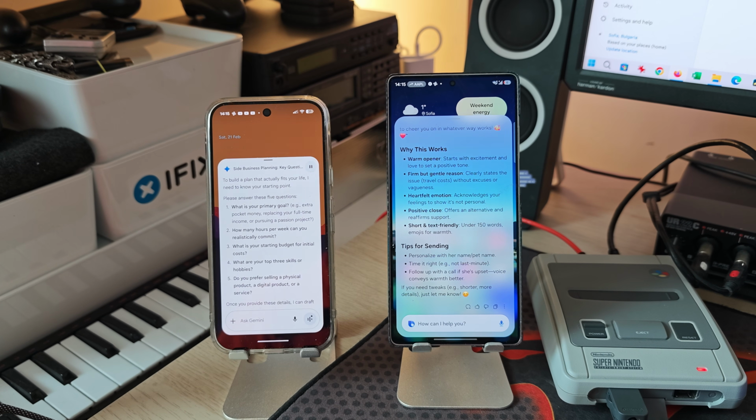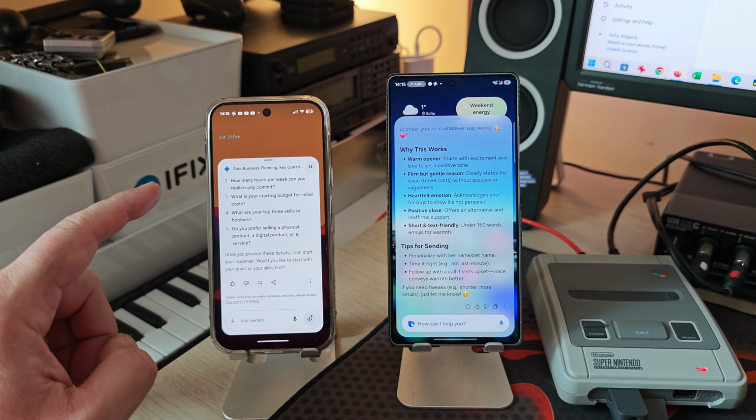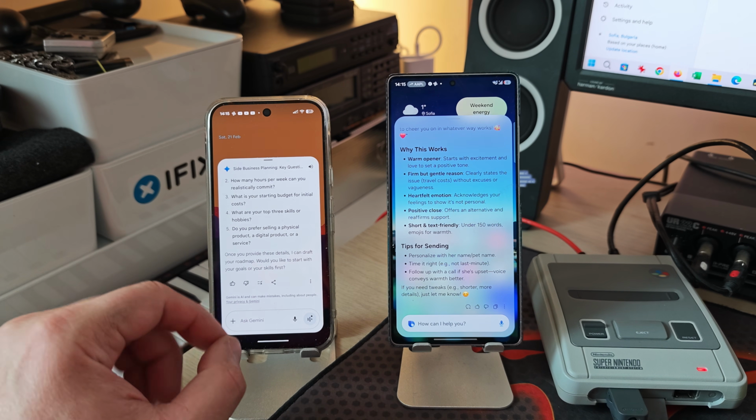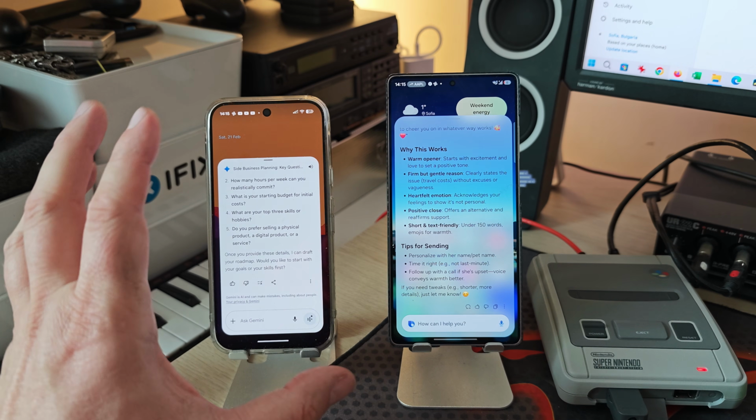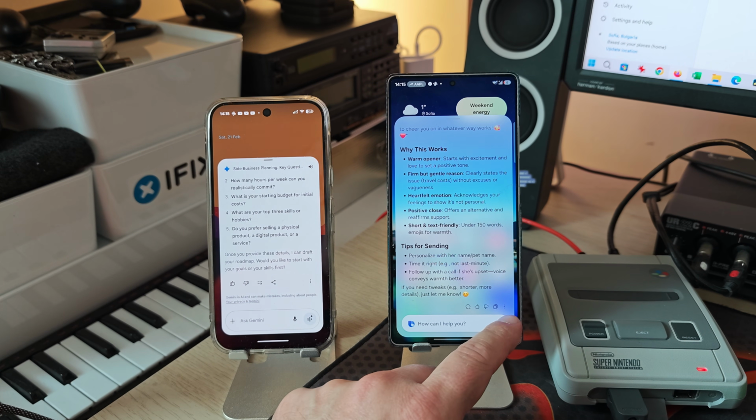2. How many hours per week? 3. What is your starting budget for initial costs? 4. What are your top 3 skills or hobbies? 5. Do you prefer selling a physical product, a digital product, or a service? Once you provide these details, I can draft your roadmap. Would you like to start with your goals or your skills first? Cool. As you can see, Gemini was spot on, so now can't wait to test this with Bixby Perplexity.